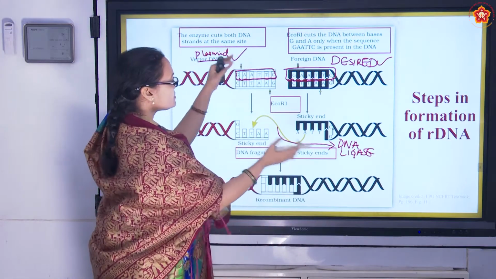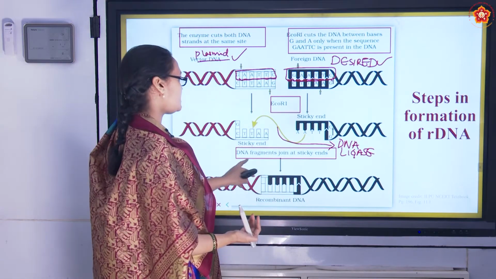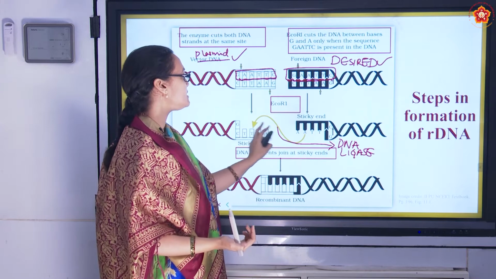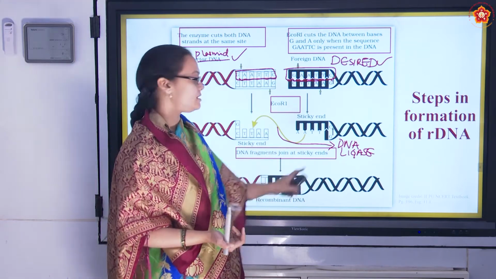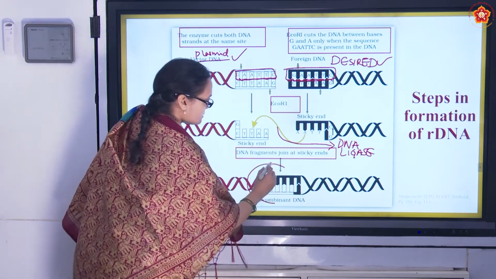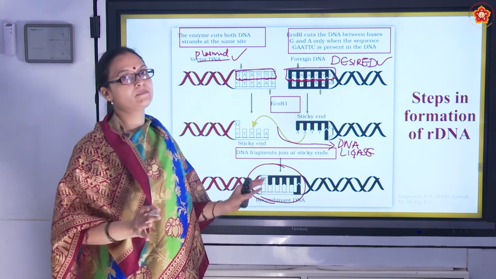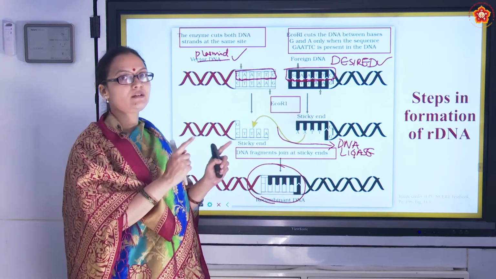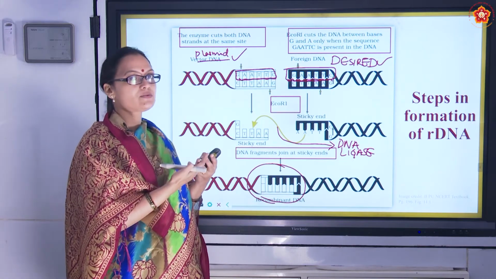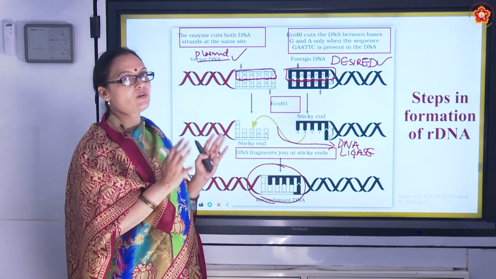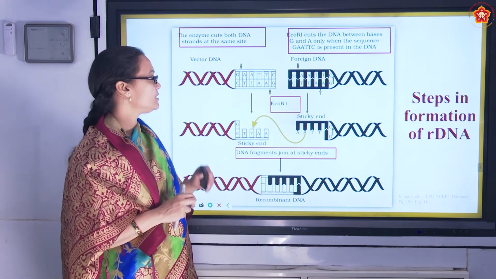The extra parts are removed and whichever combination we want, we glue them together. DNA fragments are joined at the sticky ends. These loose ends are called sticky ends. So how do they join the sticky ends? By using DNA ligase. Then what DNA is formed? The new DNA that is formed is nothing but recombinant DNA. So we identified the gene, we identified the plasmid, we made a cut using the restriction enzymes, then we stuck them using DNA ligase, and the new DNA that is formed is recombinant DNA.